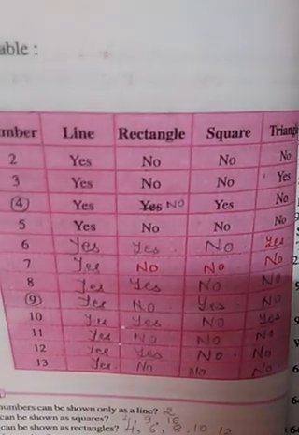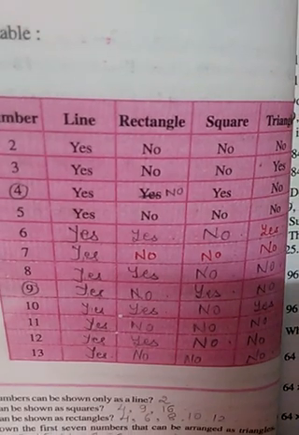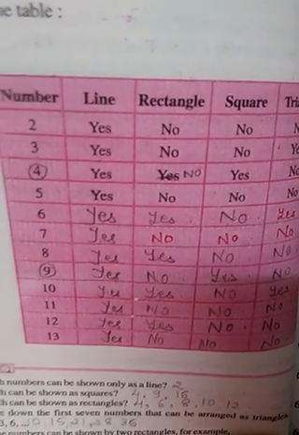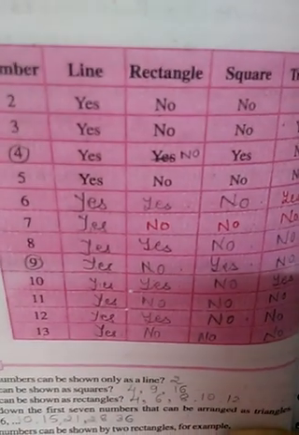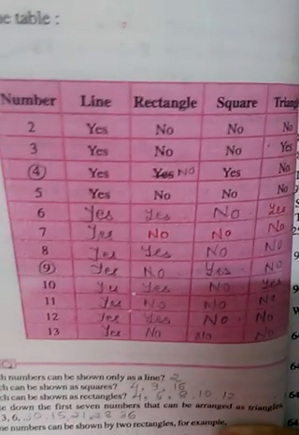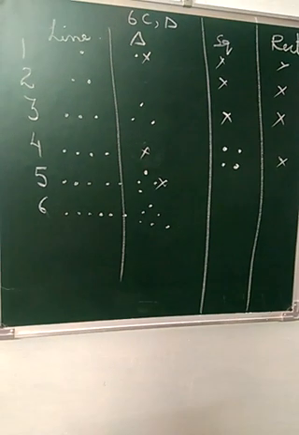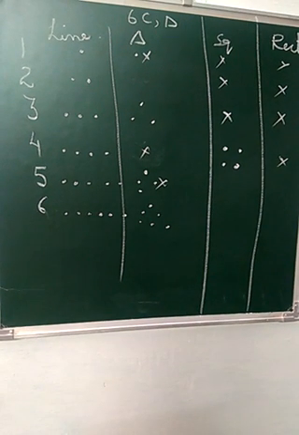Please cut and write no, because rectangle is not possible for 4 dots. Clear? So you will complete it, and then there is try these regarding this table on page 42, which we will do in the book itself.